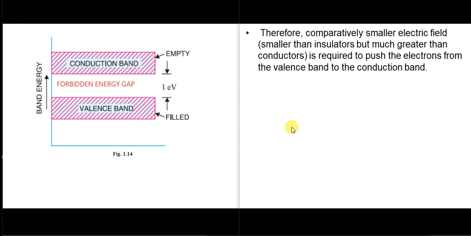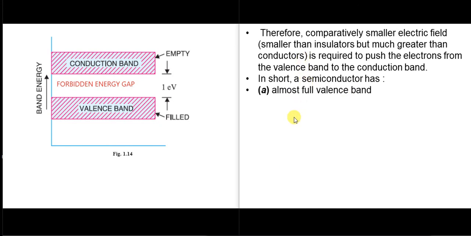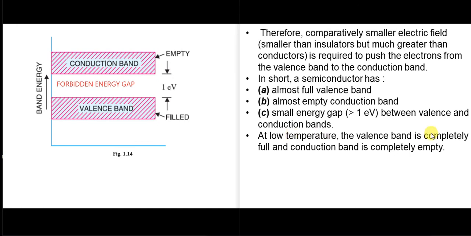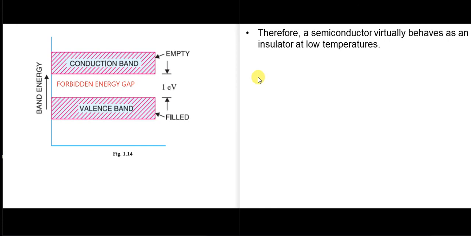In short, we can conclude that a semiconductor has an almost full valence band, an almost empty conduction band, and a small energy gap approximately equal to 1 electron volt between the valence and the conduction band. At low temperatures, the valence band is completely full and the conduction band is completely empty. Therefore, a semiconductor virtually acts as an insulator at low temperatures.